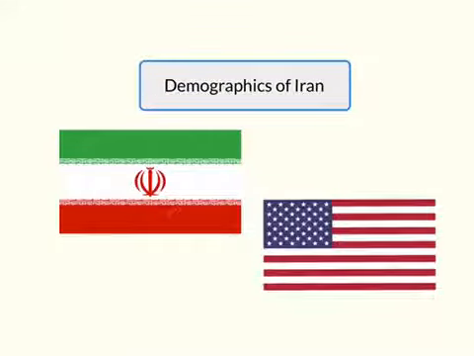Now let's take a look at the demographics of Iran and how they compare to the United States. So, Iran's total population in 2017 was 82,021,564 compared to the U.S.'s 326,625,791. Their population growth rate is 1.24%, while the U.S.'s is just 0.81.